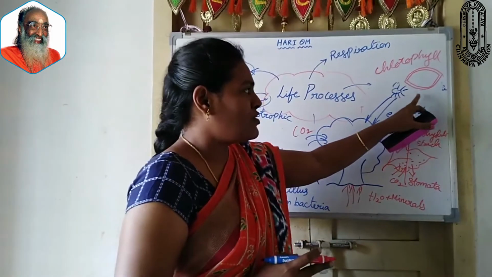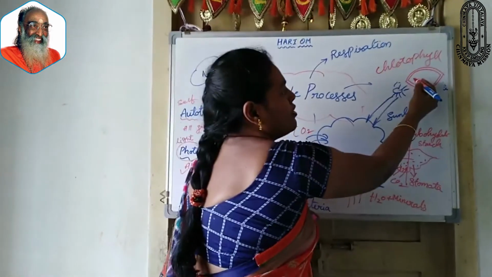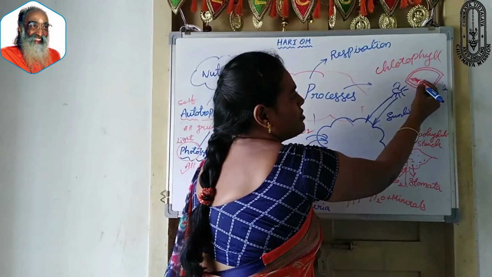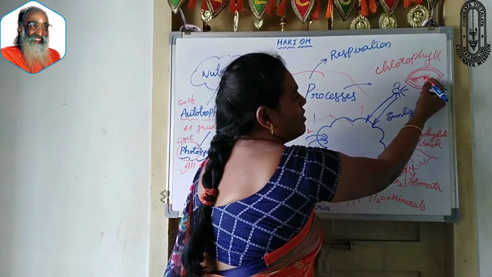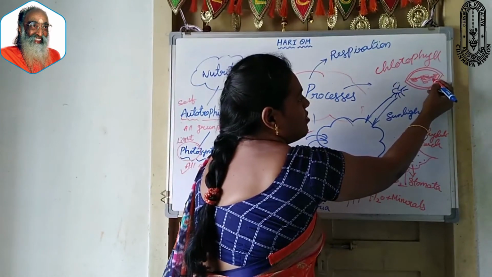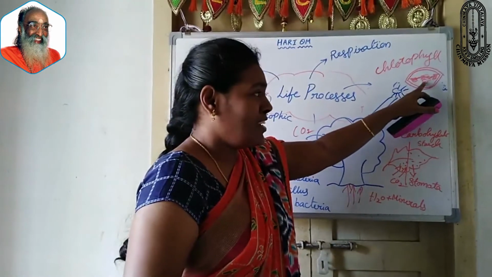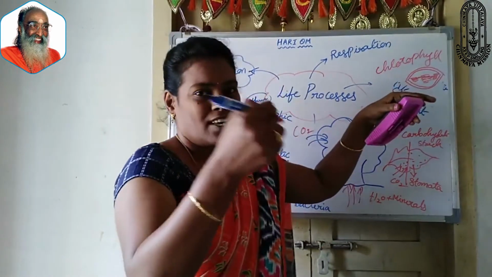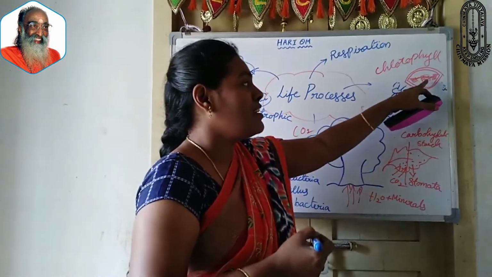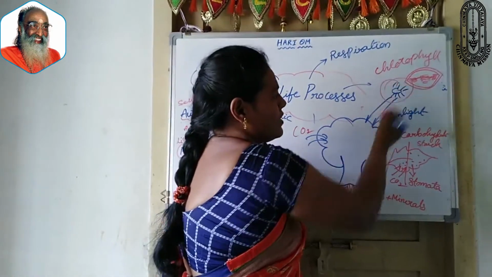If you observe one structure of chlorophyll, it looks like this, and inside the chlorophyll small stalk-like structures are present, which are called thylakoids. These thylakoids trap the sunlight from the atmosphere.